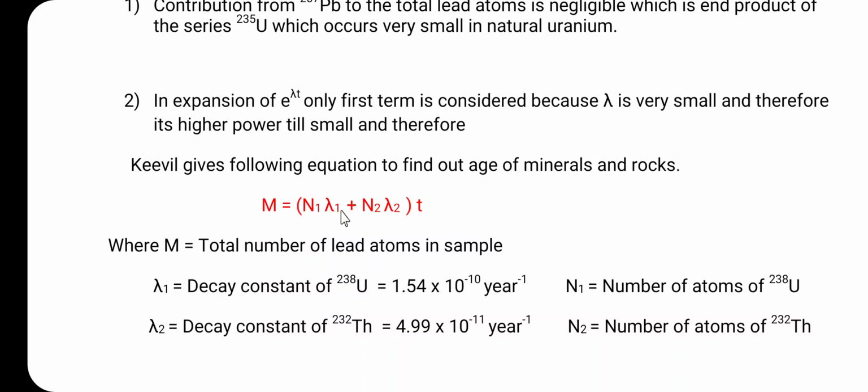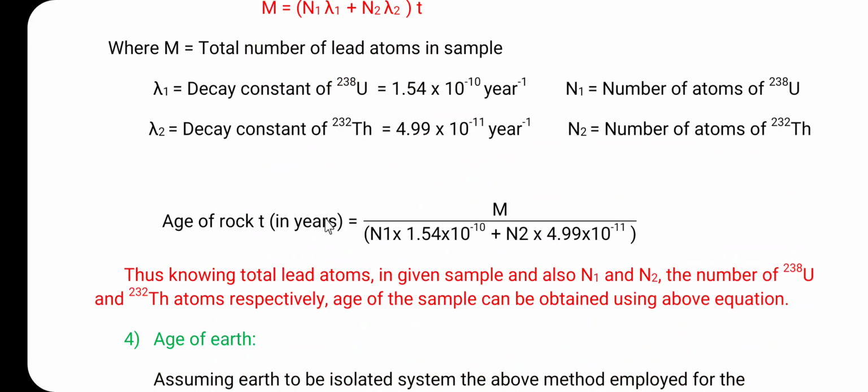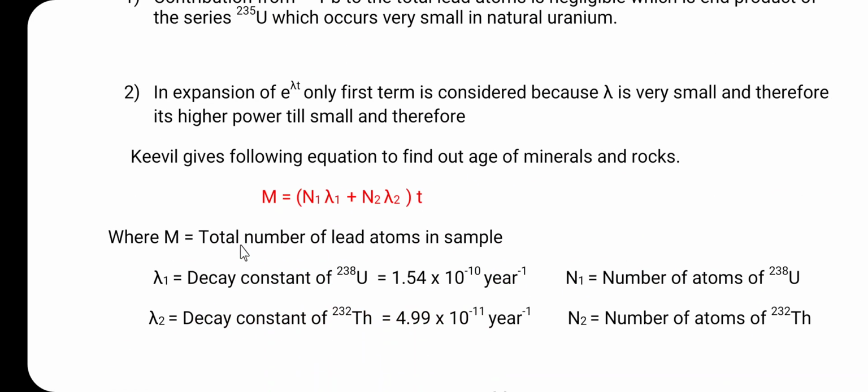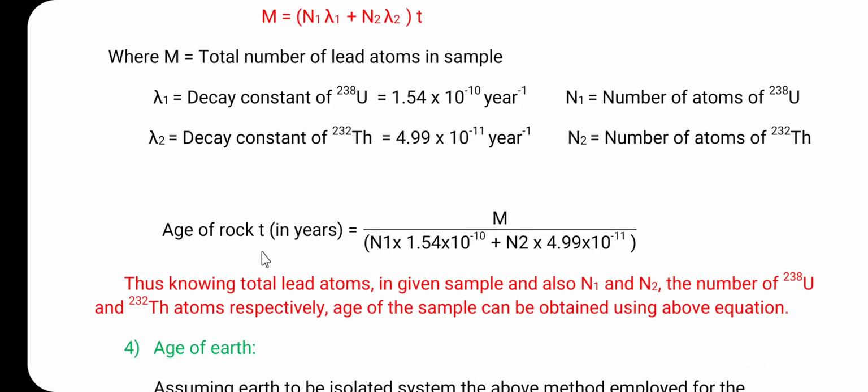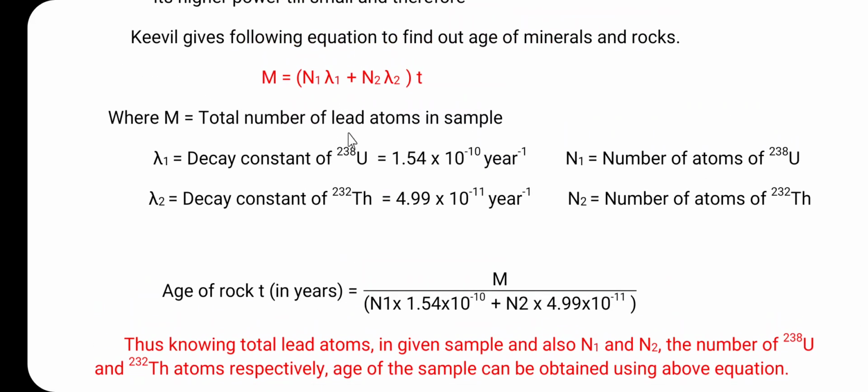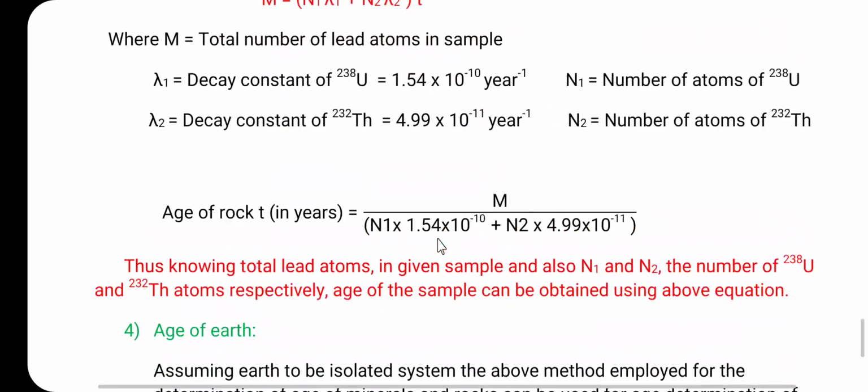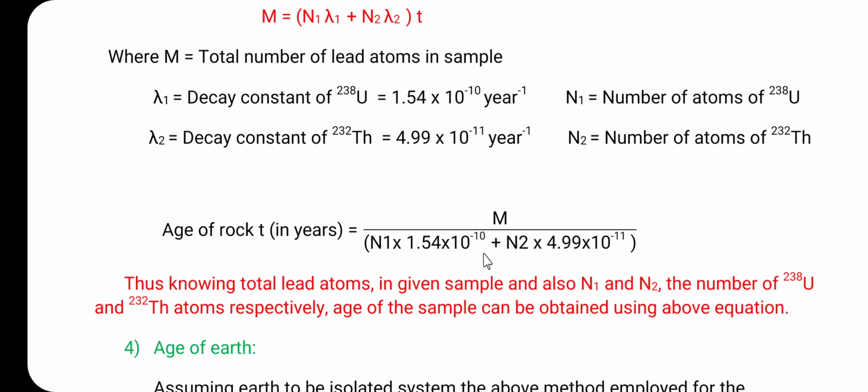So with the help of this equation it is possible to calculate the age of the minerals and the rock. The age of the rock, that is t in years, is equal to, by rearranging this equation, m divided by N1 into lambda 1 plus N2 into lambda 2.